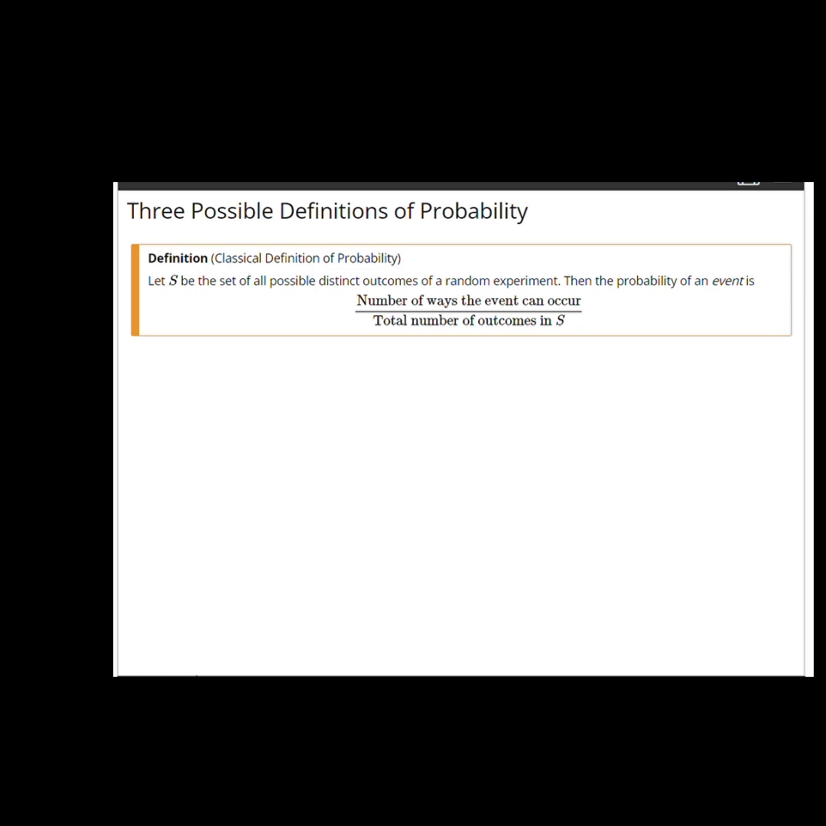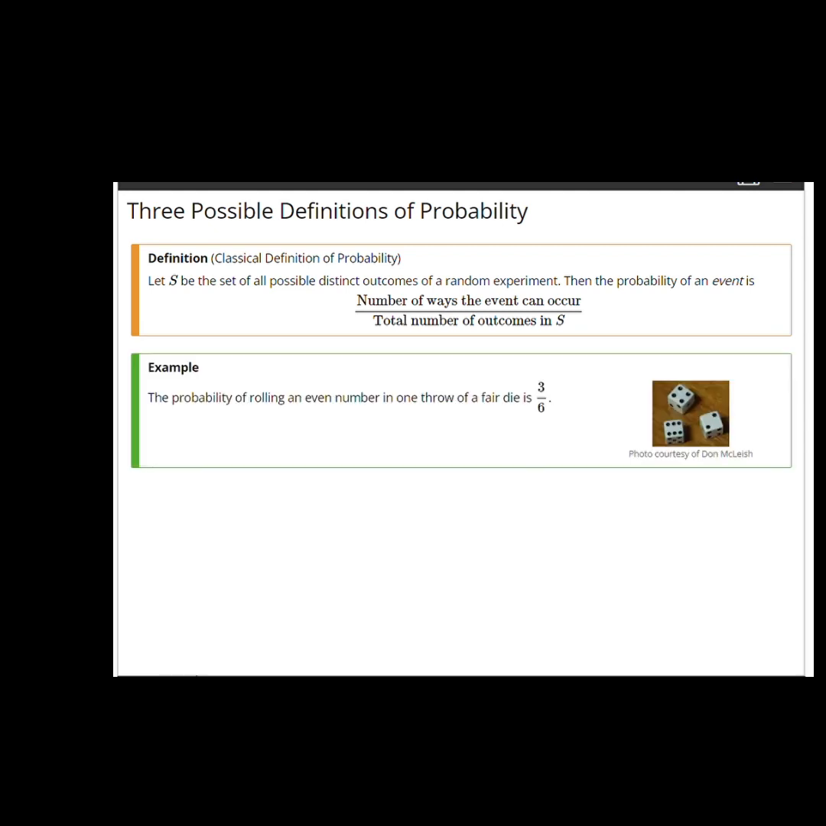There are several possible definitions of probability, as we have seen, and the first is the classical definition. In this case, we let S be the set of all possible outcomes of the random experiment. For example, 6 if I throw a die. Then the probability that an event occurs is the total number of ways that that event can occur divided by the total number of outcomes in S.